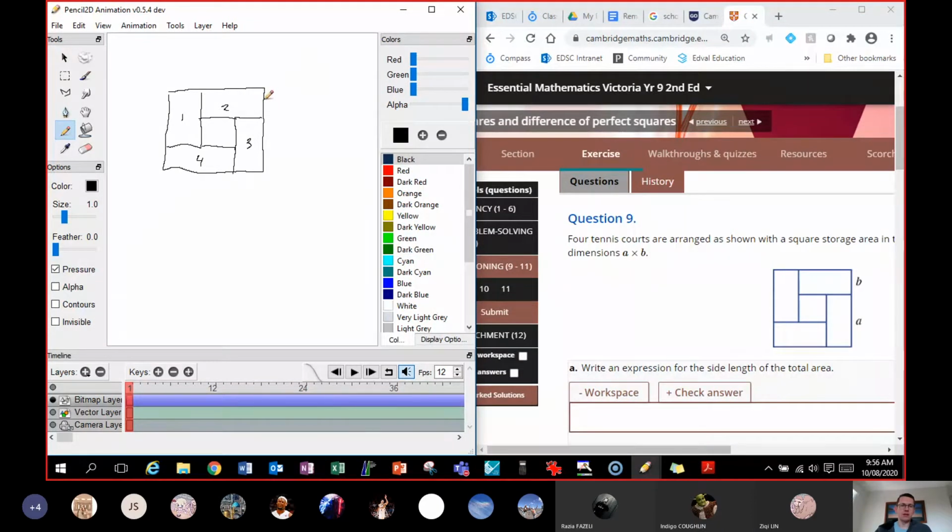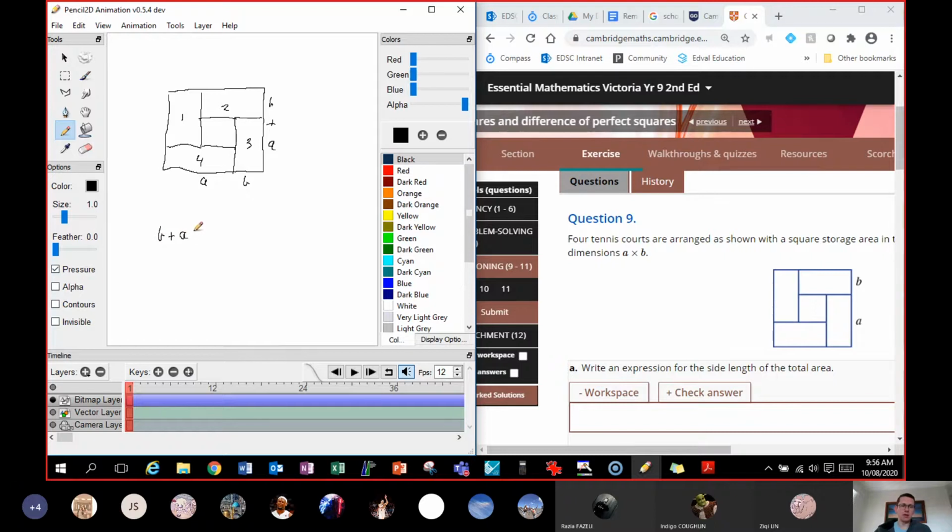Well, each of these tennis courts has a width of B and a length of A, the long length. So this would be B, and this would be A. This would be B, this would be A, this would be B, this would be A. The total width of this would be B plus A, right? So we have to write an expression for the side length of the total area. So the expression of the side length is B plus A.